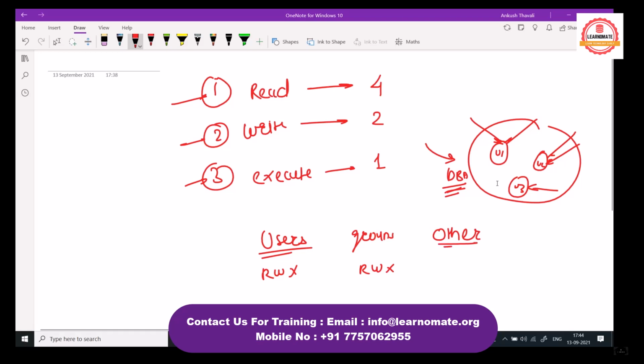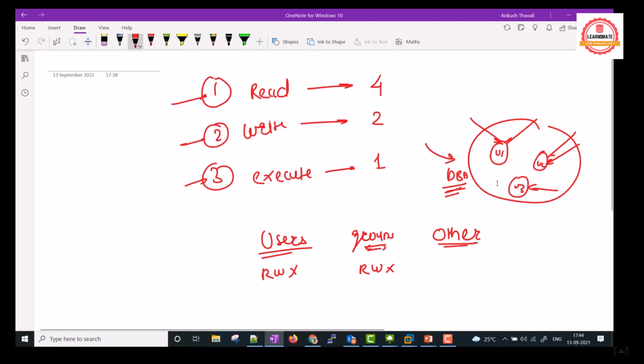And others means those who are not the owner of that file and those who are not part of that group. These people we call other. So here also we can give read, write, execute permission.